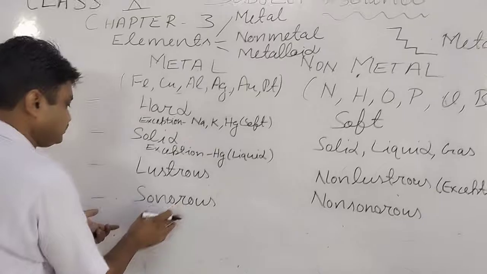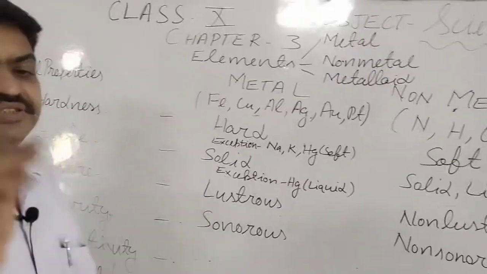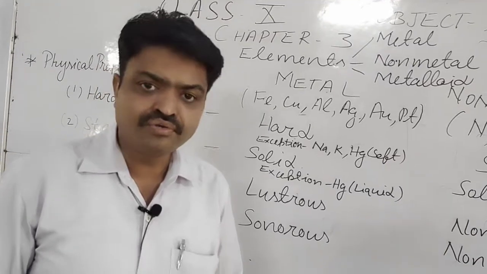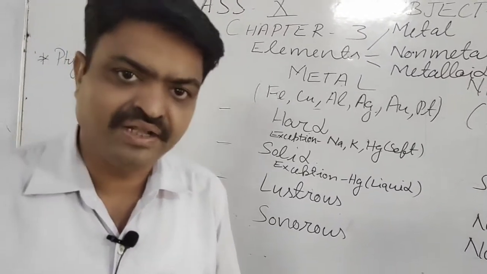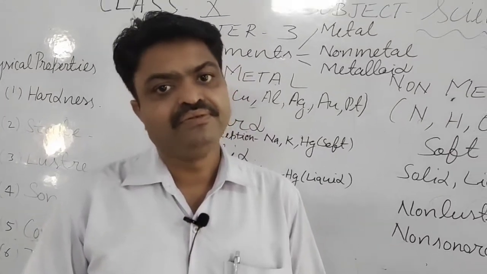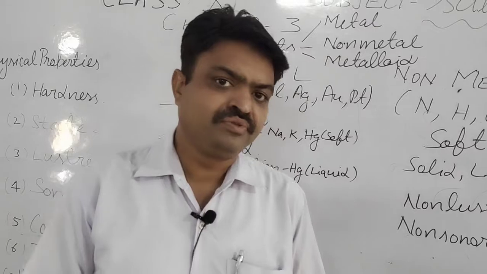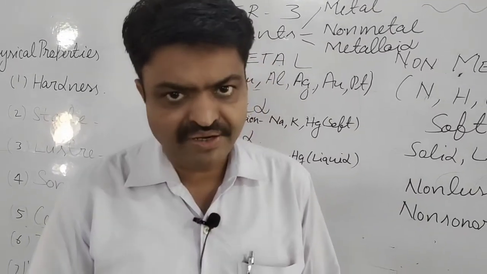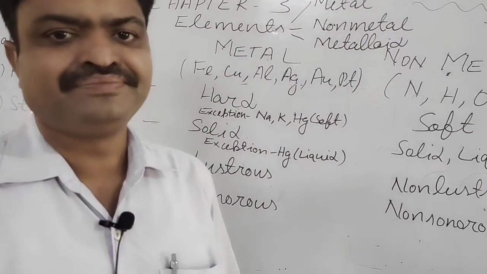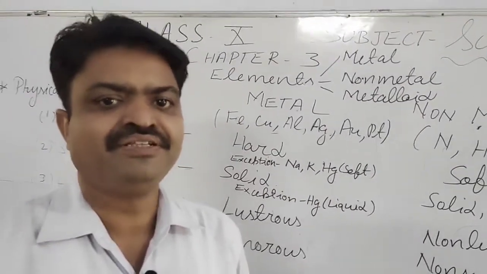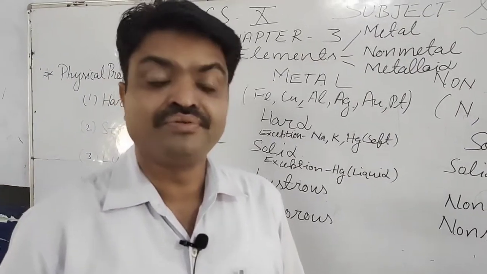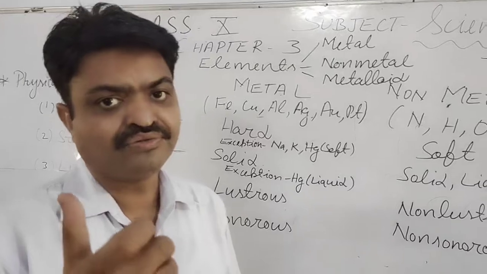Yes, student, what is sonorous? Means when we strike the metal, then it produces sound. Due to this property, metals are used to make bells. Generally in school, the bells are made of metal, student. And which metal is generally used? Tell me, which metal is used in schools to produce the bell?